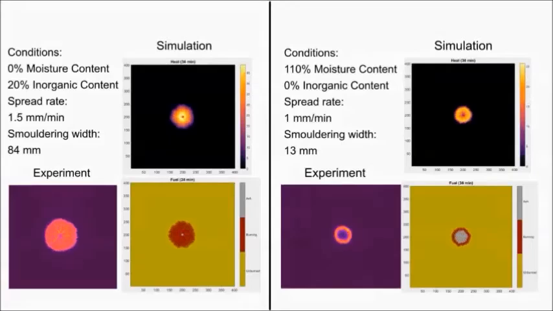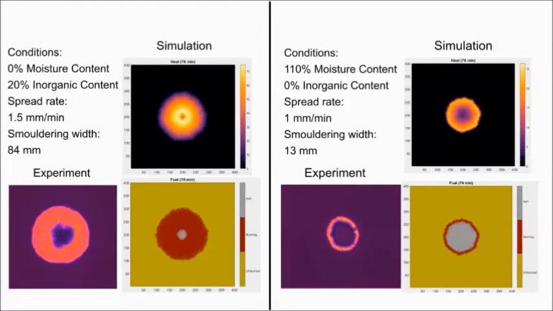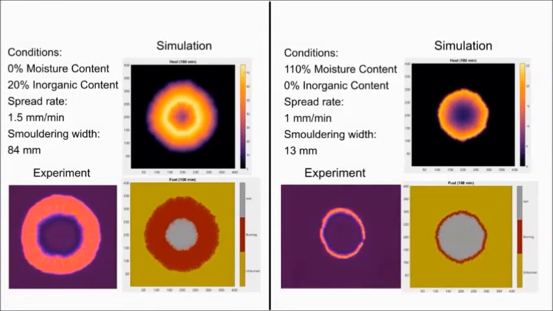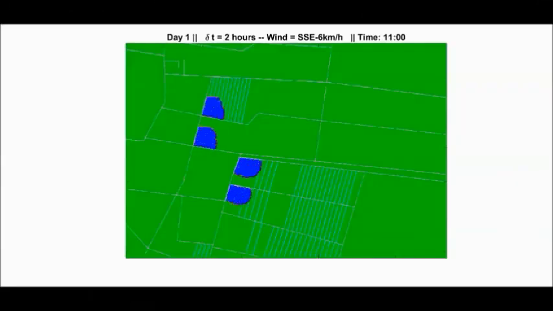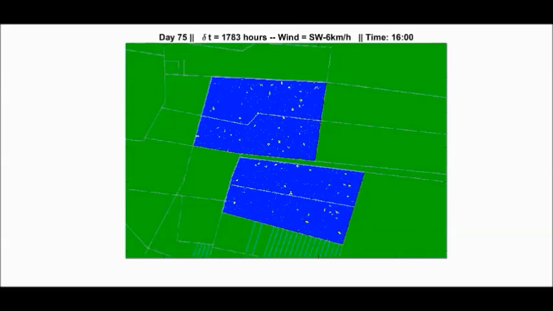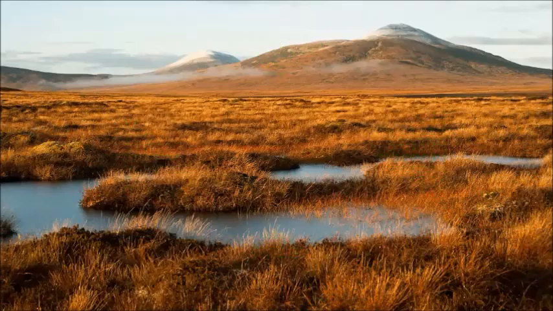My research starts with developing a model which is calibrated against lab-scale experiments in various conditions. This model is then upscaled to simulate field-scale peatland wildfires. This model, in the future, could be used to aid the prevention and mitigation of peatland wildfires. And eventually, peatlands which are safe from fire hazards could be achieved, and climate change could be minimized.